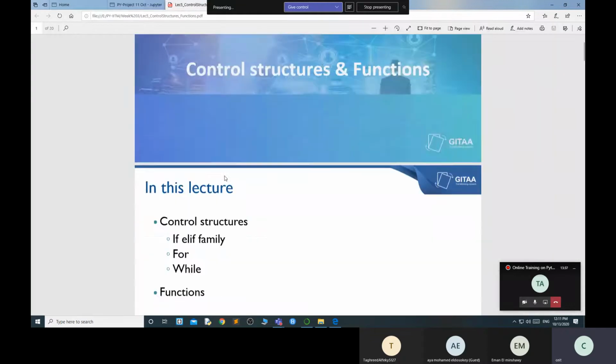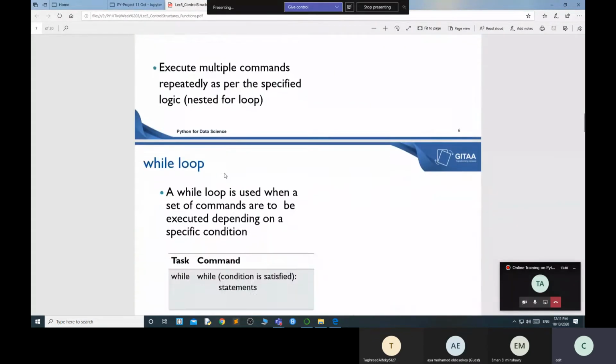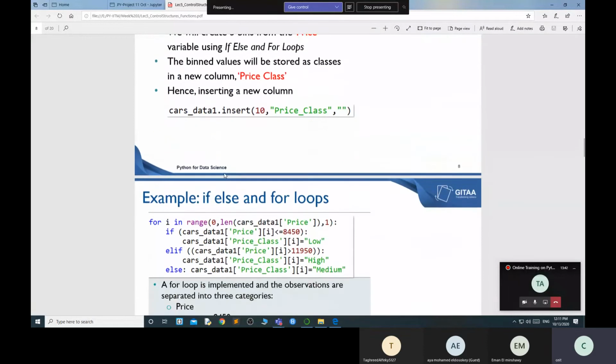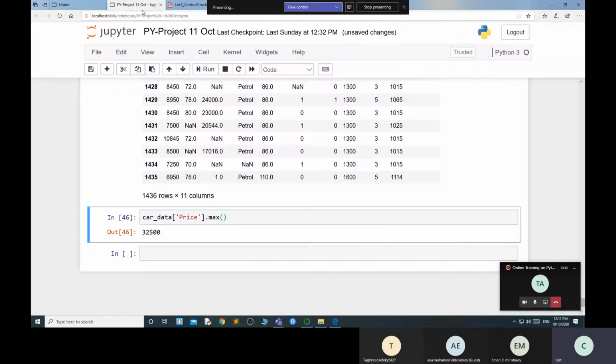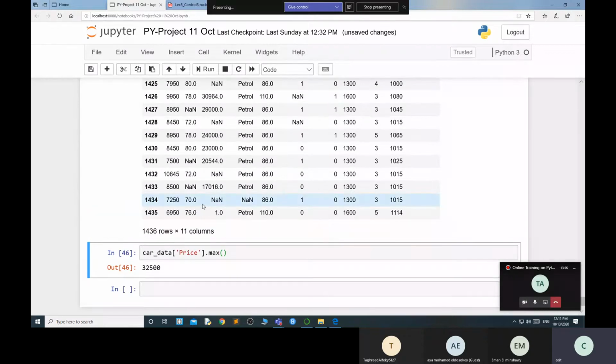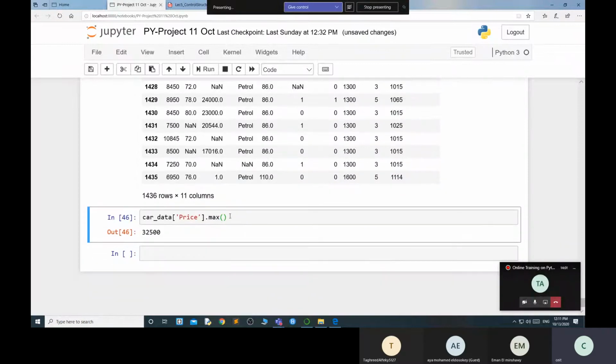It is up to you how you make a range. I checked the entire data: this is my minimum, this is my maximum, and greater than that. So I basically make three categories. You can find out the minimum and maximum values and then apply them. There are a lot of approaches, but this is what I applied.